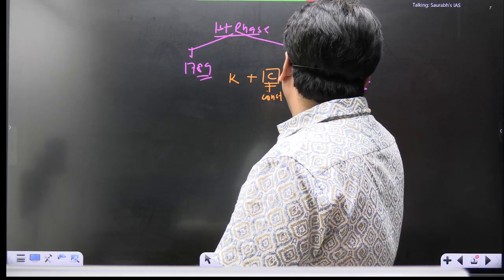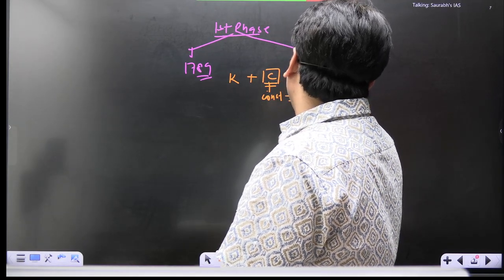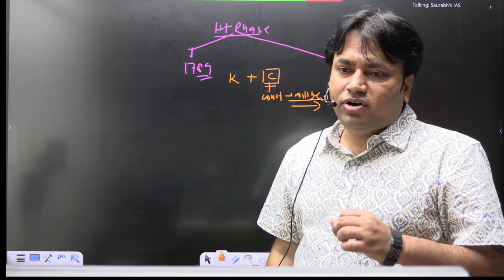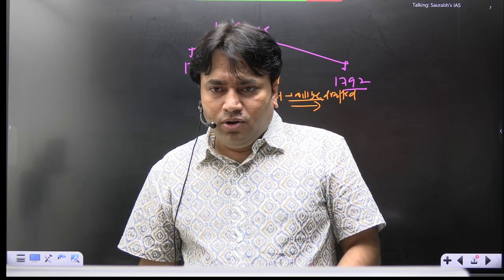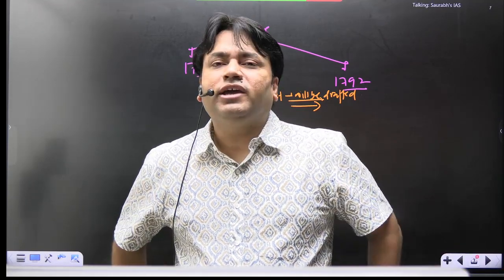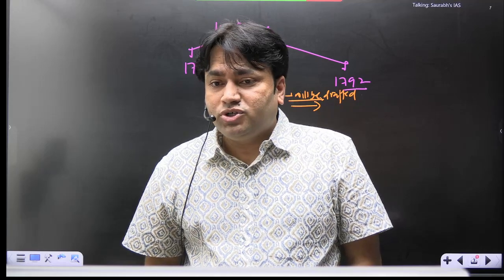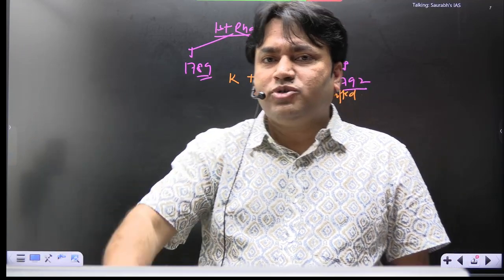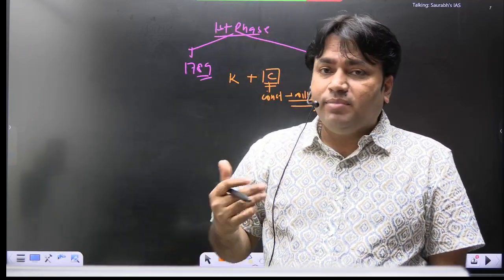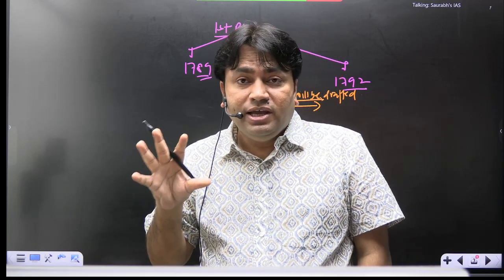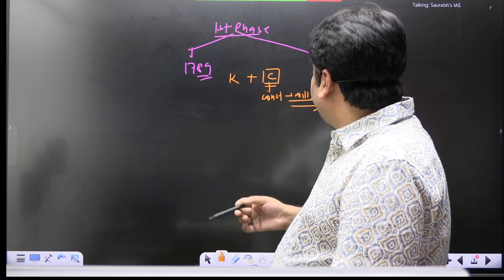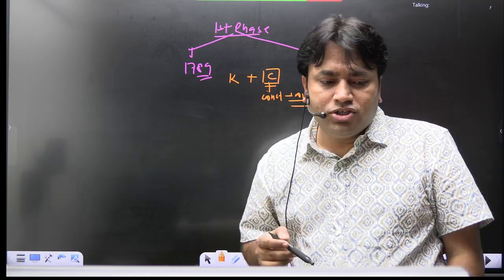Constitution will be drafted. When constitution will be drafted, do you think that in that case the power of the king will be absolute? No, in that case the power of the king will not be absolute. So here the power will be what? Relative. उस केस में king का power absolute नहीं होगा. King का power क्या होगा? The power of the king will be relative. It will be restricted. There will be restrictions on the power of the king. Okay, now constitution will be drafted.